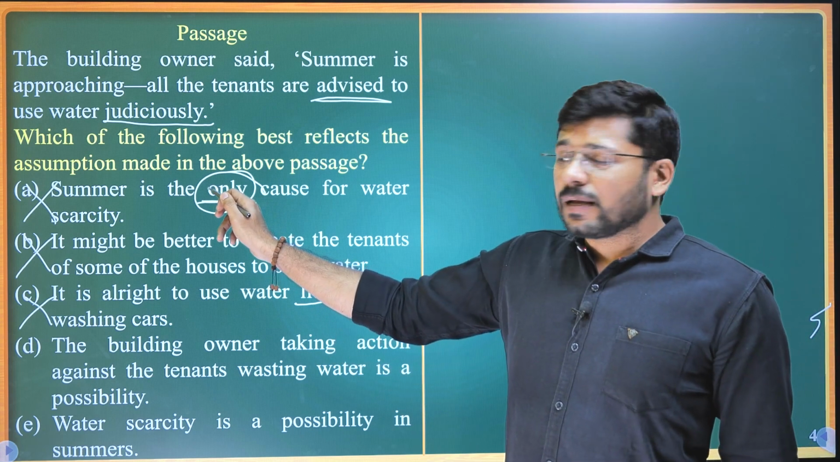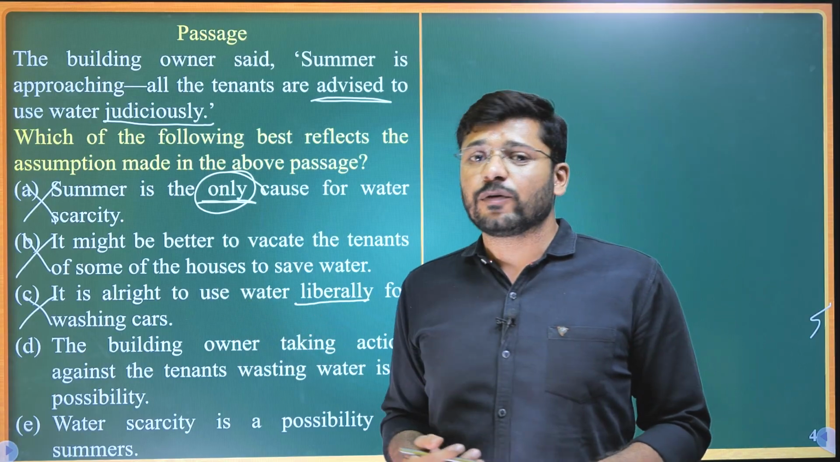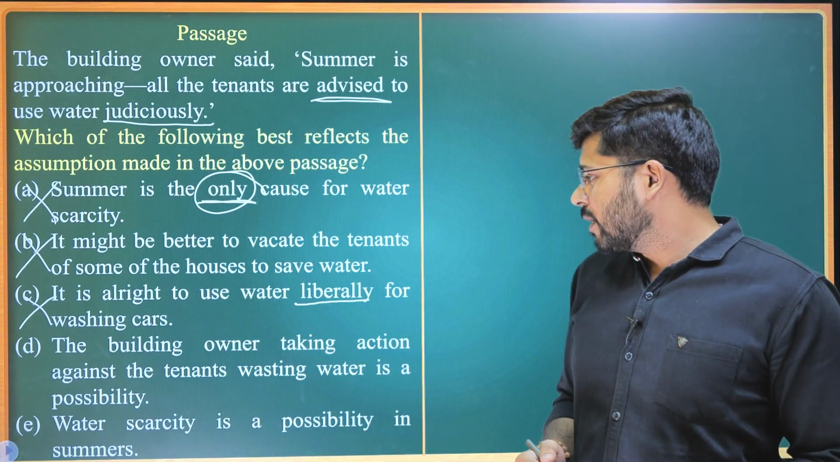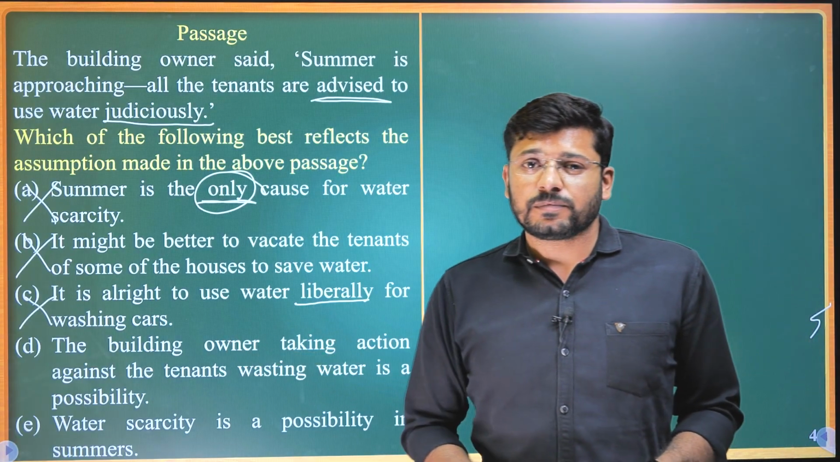We eliminate this one and this one because they were extreme cases, and this one because it is not in agreement with the content of the passage. Let's go to option D now. The building owner taking action against the tenants wasting water is a possibility.